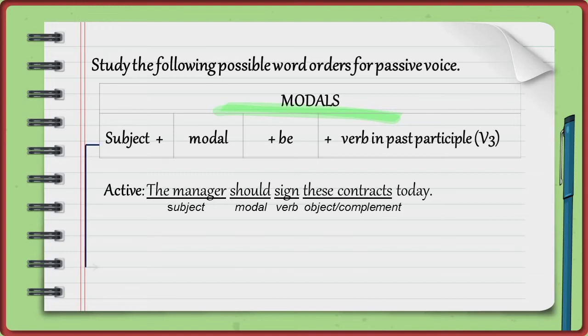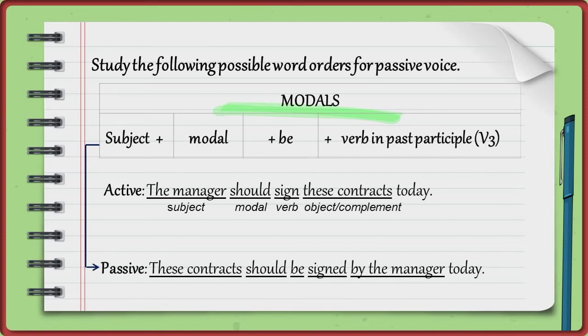The passive form is: these contracts should be signed by the manager today. These contracts, subject. Should, modal. Be. Signed, past participle.